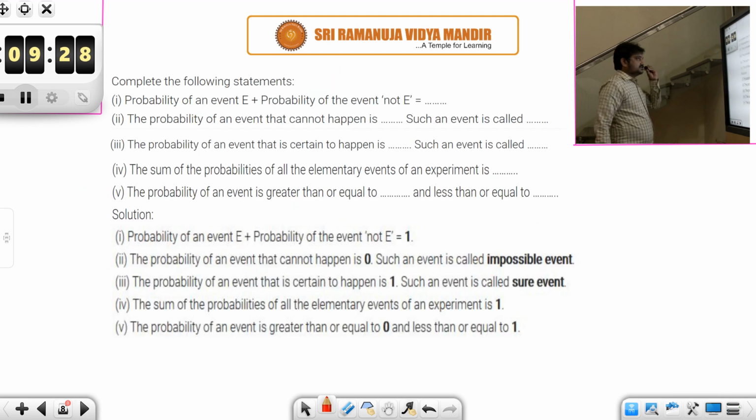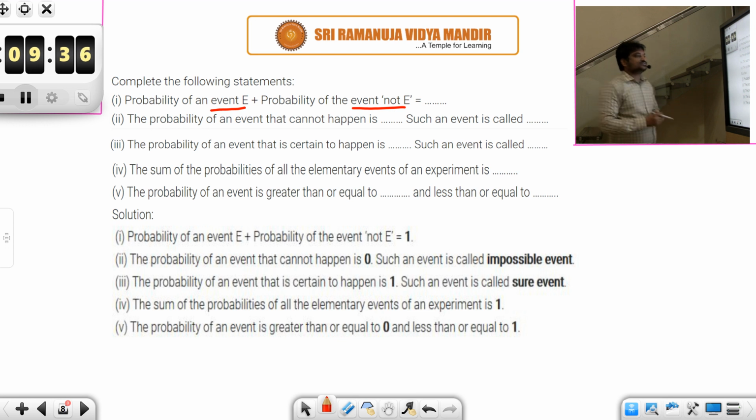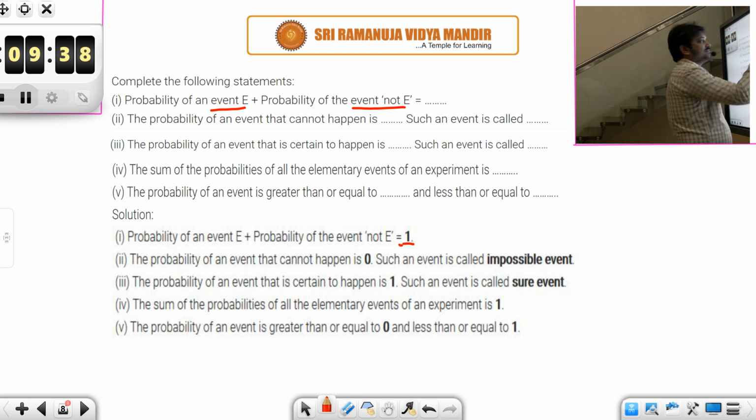Complete the following statements. Probability of an event E plus probability of the event not E. What will that be? It is 1. Not E means complementary events. So E and not E: either something should happen or it will not happen. Both together, either E should happen or E should not happen, so it is a certain event. So the probability is 1.